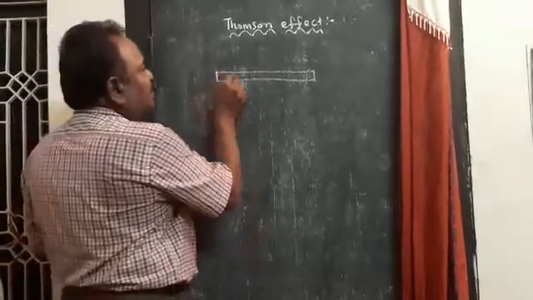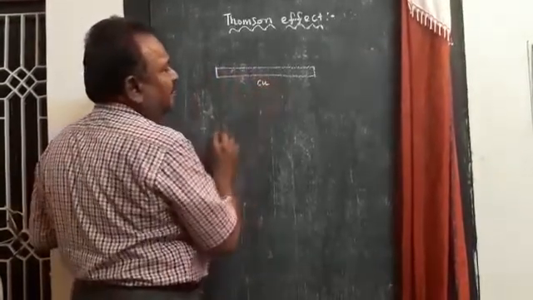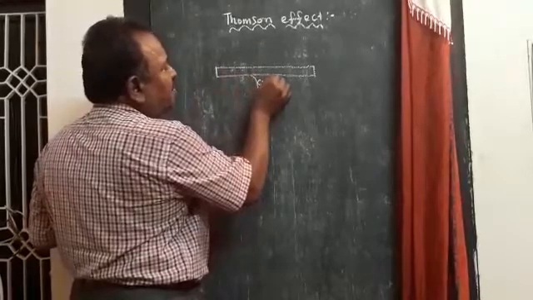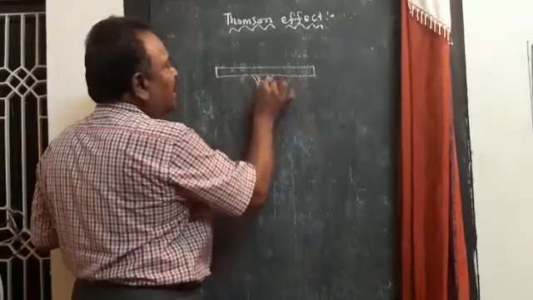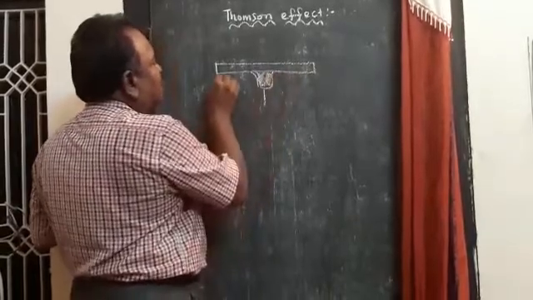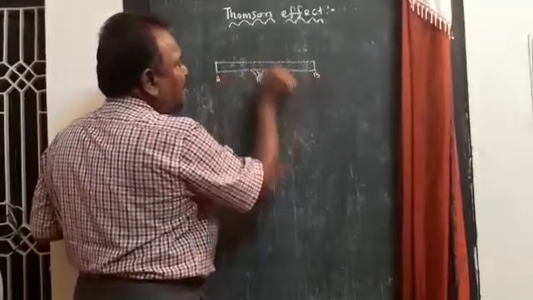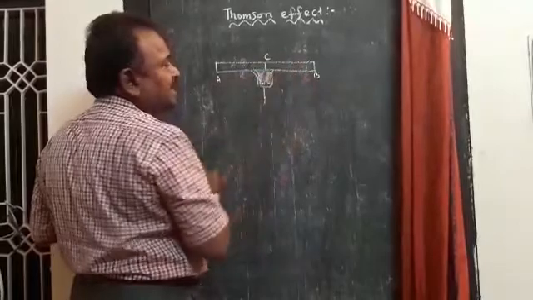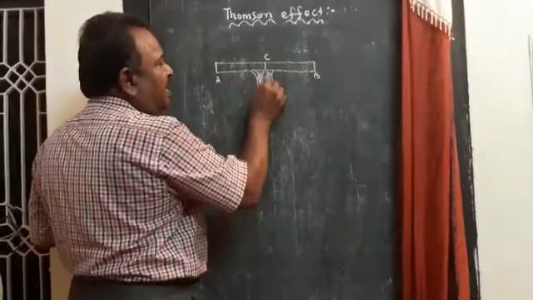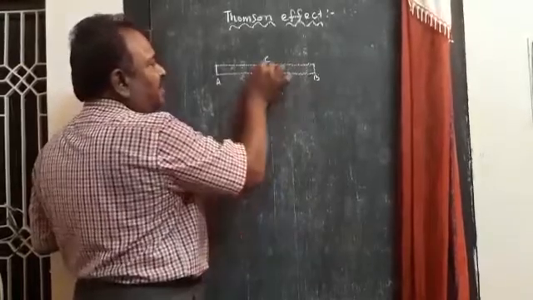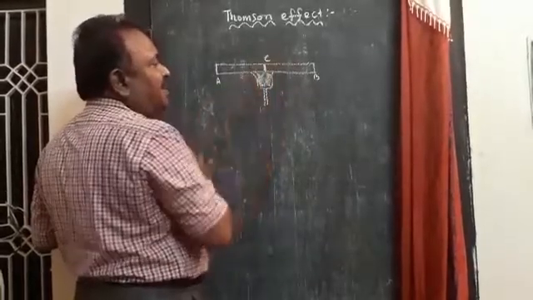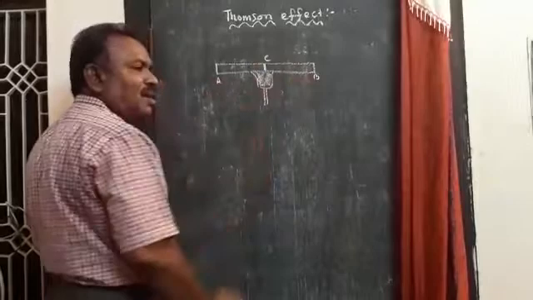Suppose you consider copper. Let this copper be heated at its center. So we have a copper rod, AB, and C is its center. We are heating the copper rod, so C is at high temperature, and A and B are at low temperature.